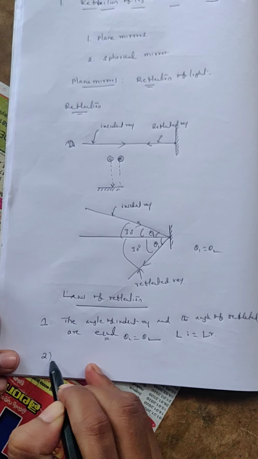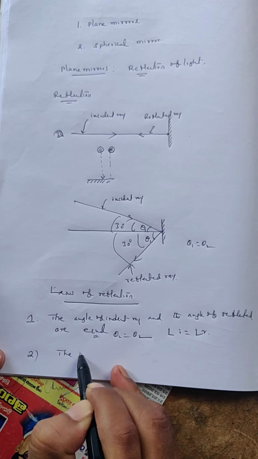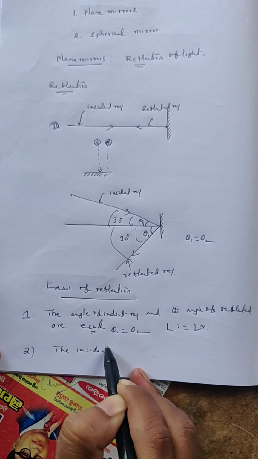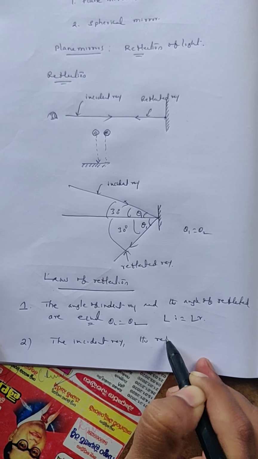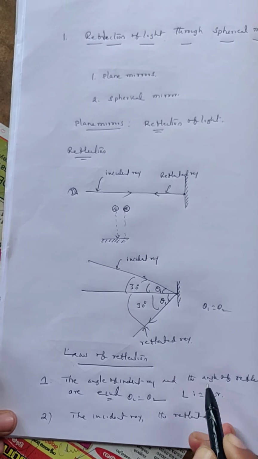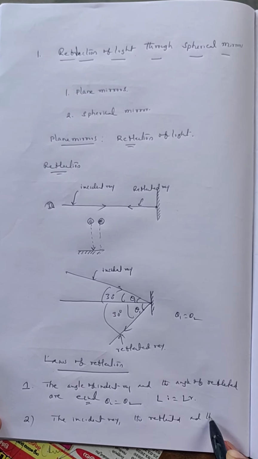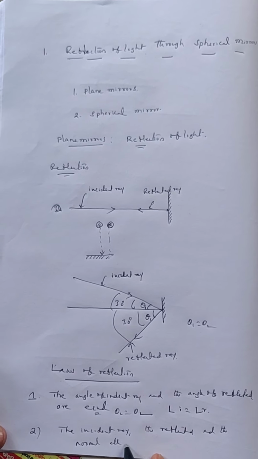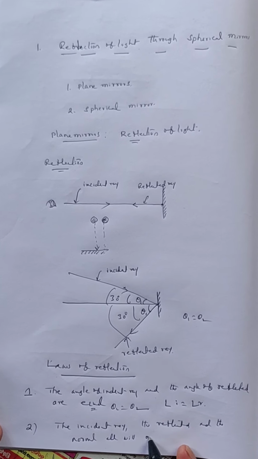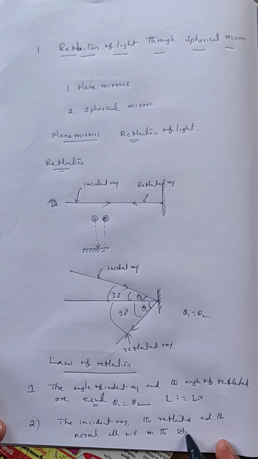And secondly, it says that the incident ray, the reflected ray and the normal all lie on the same plane.